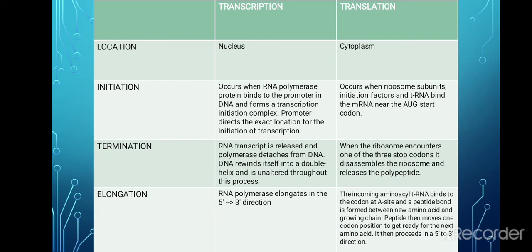DNA rewinds itself into a double helix and is unaltered throughout this process. While in translation, when the ribosome encounters one of 3 stop codons, it disassembles and releases the polypeptide. Lastly, which is the elongation, RNA polymerase elongates in the 5 to 3 direction. But in addition to that, did you know that the purpose of transcription is to make RNA copies of individual genes that the cell can use in the biochemistry?